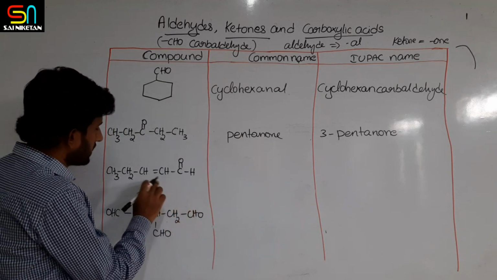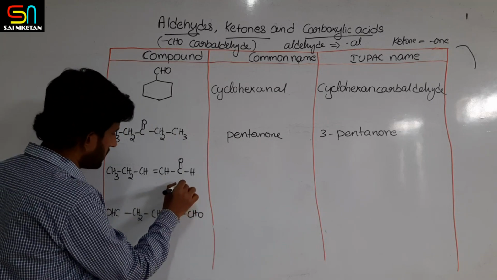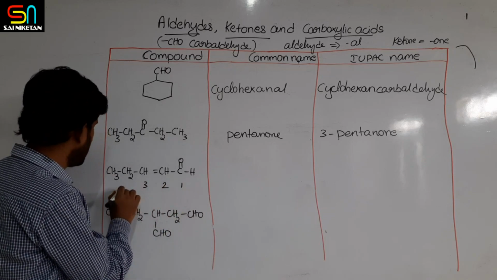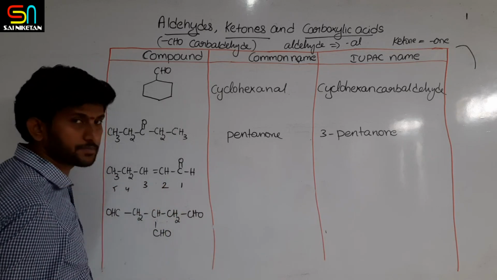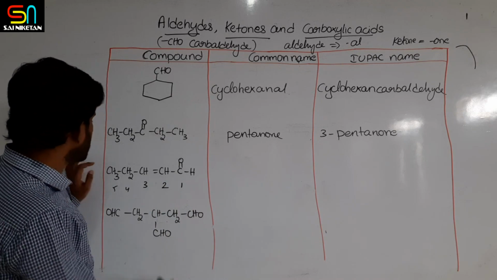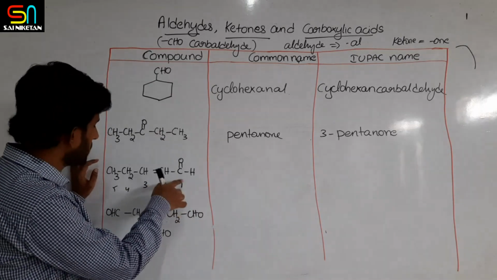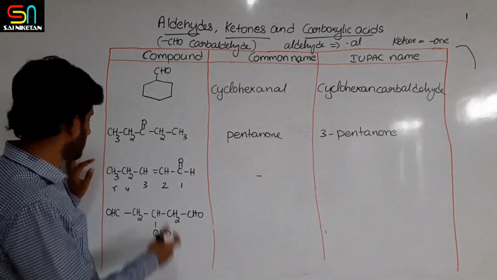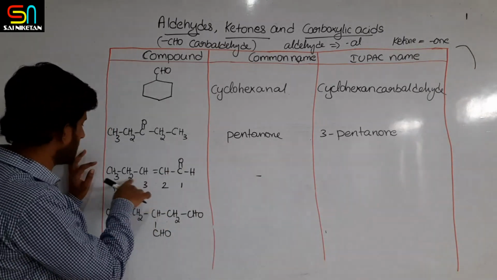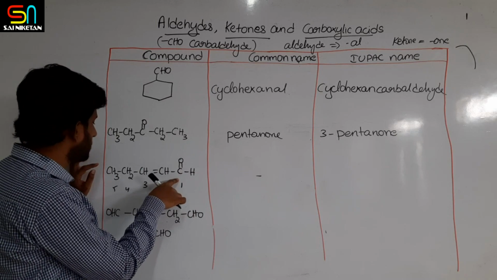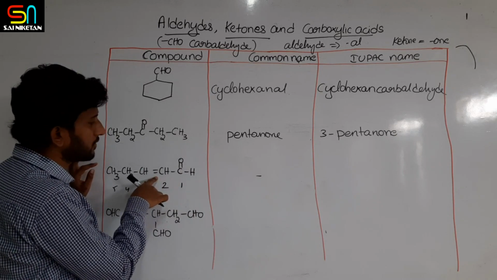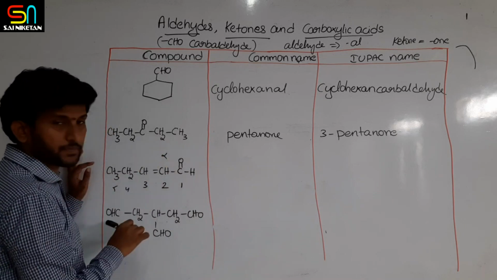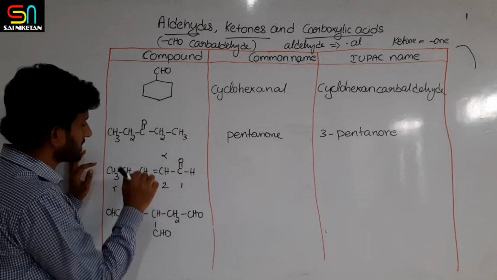Now you know that compared to a double bond, aldehyde is the major functional group. So 1, 2, 3, 4, 5 carbons. For this type of compound, common names are not given. You cannot say a common name based on the position of this double bond. If you want, you can say it like this: alpha, because the position adjacent to the aldehyde is alpha.